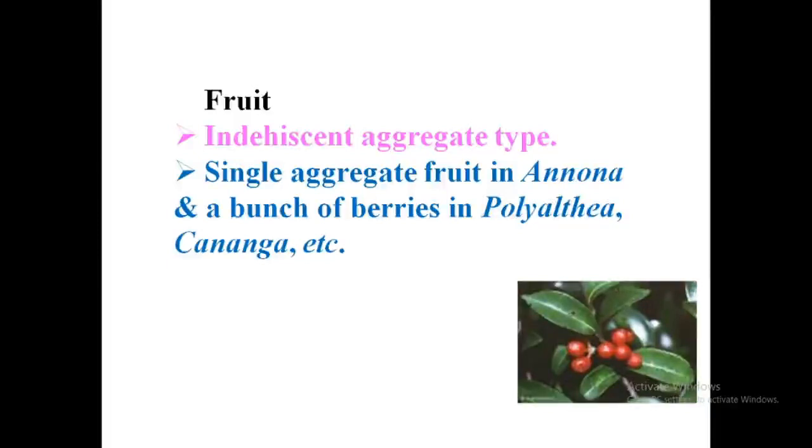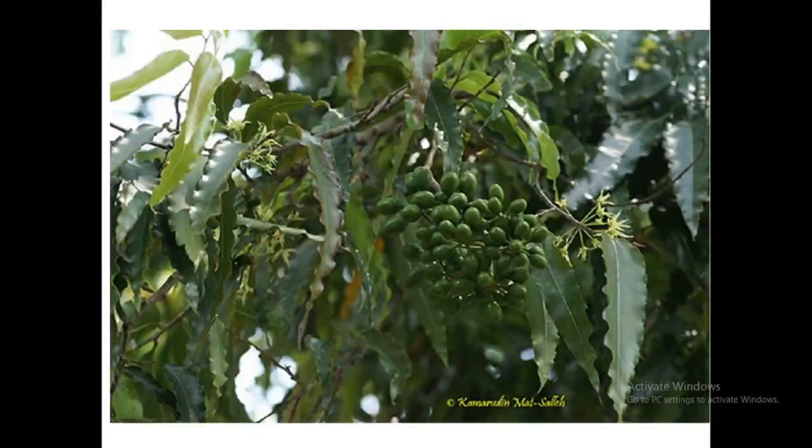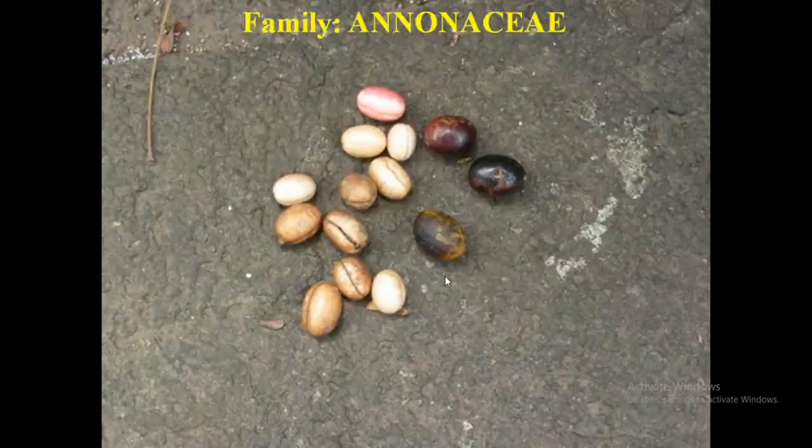You studied: a fruit developed from an apocarpous ovary is called what? Aggregate fruit. Here the fruit is developed from an apocarpous ovary, so aggregate. Different types are there. In Annona there is a single aggregate fruit. In Polyalthia it is berries. Aggregate fruit of berries. In Kananga or Polyalthia there is an etaerio of berries. You studied that in the classification of fruit. Okay. Then seeds are with testa and tegmen and ruminate endosperm. Small endosperm, embryo is small. So these are the fruits of Annona, an etaerio of berries. These are the seeds.